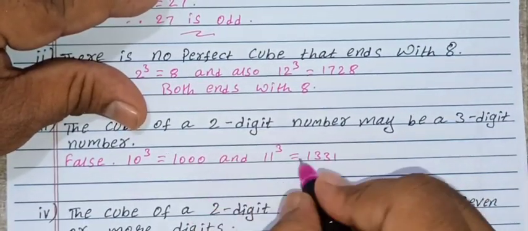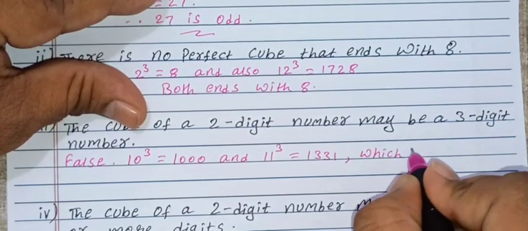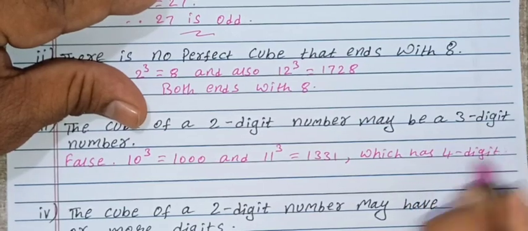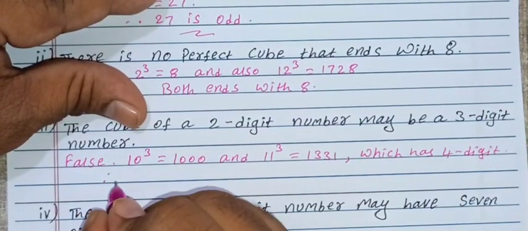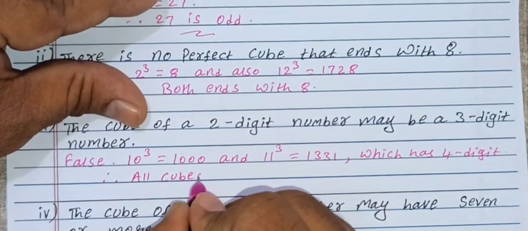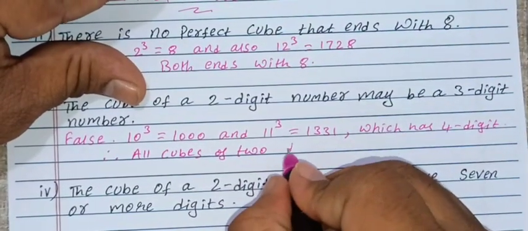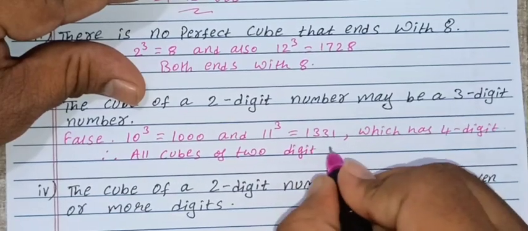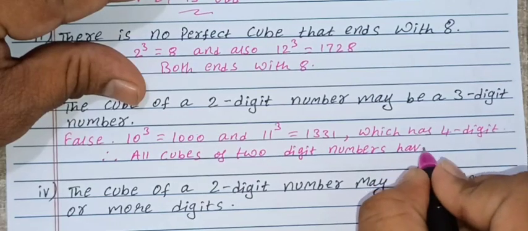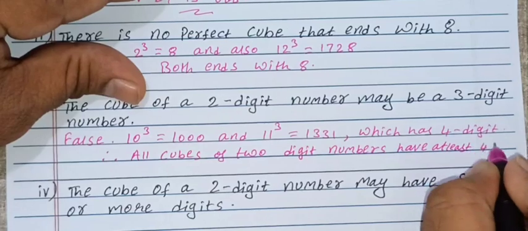That means both the numbers have 4 digits. So that's why here also I will write the conclusion that therefore all cubes of 2-digit numbers have at least 4 digits.